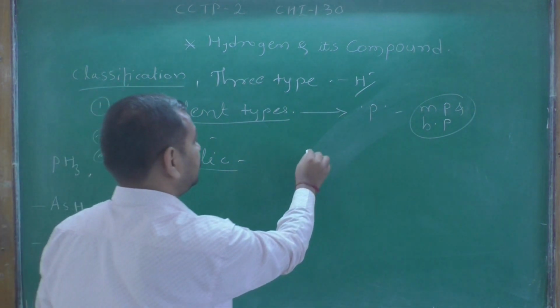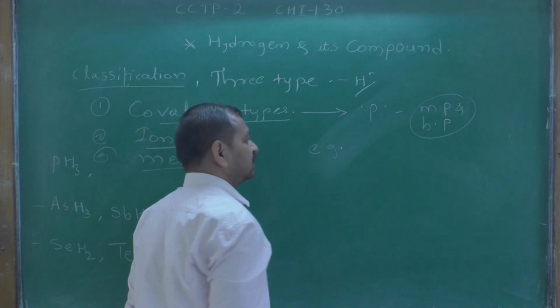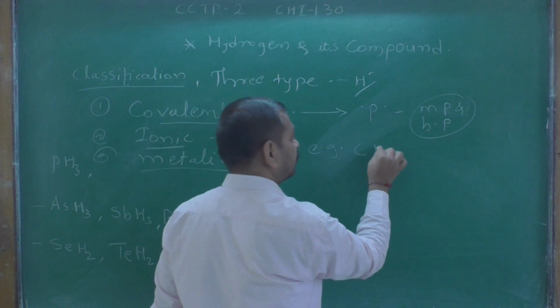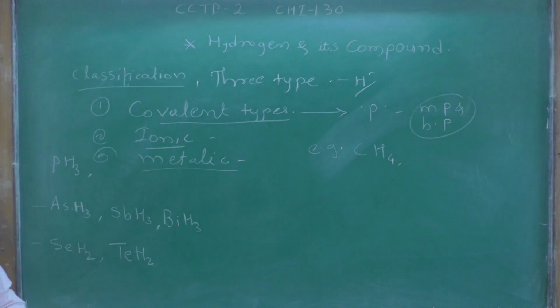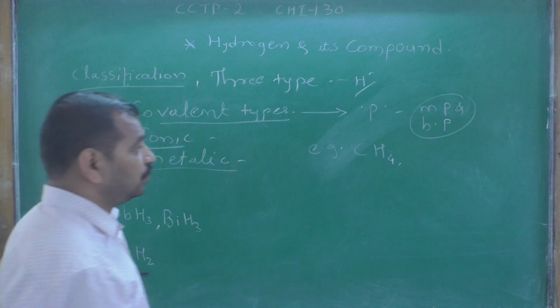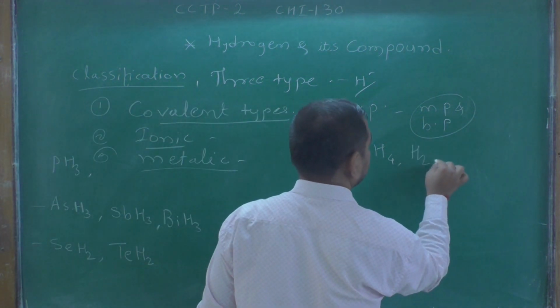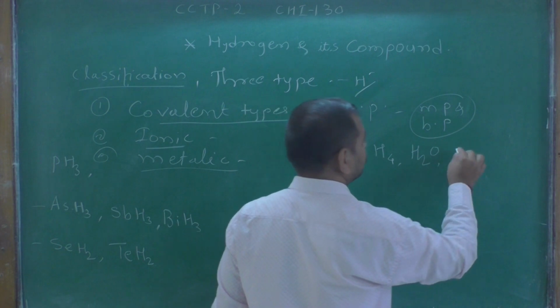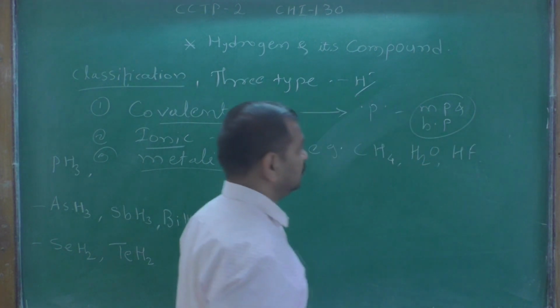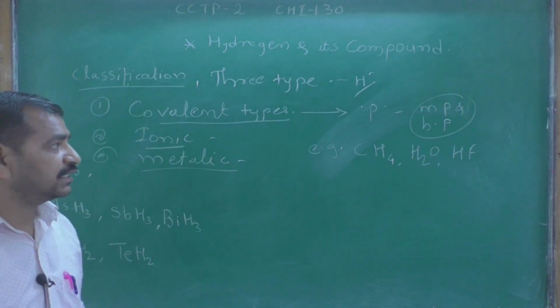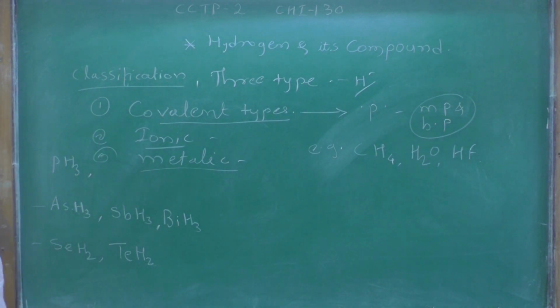Examples of covalent hydrides are CH4, H2O, and HF.